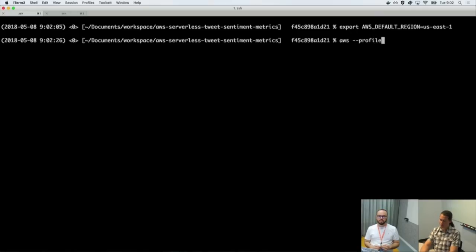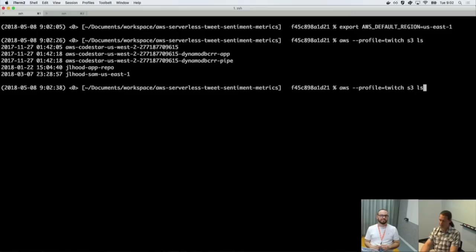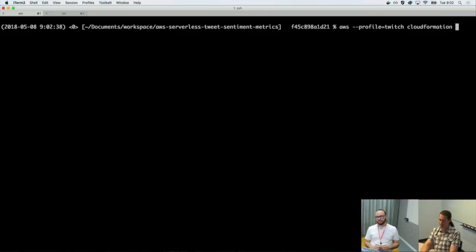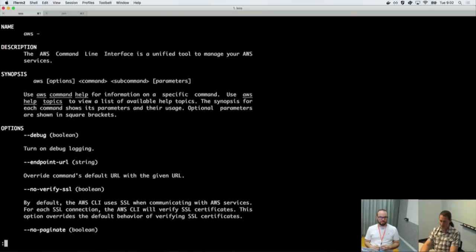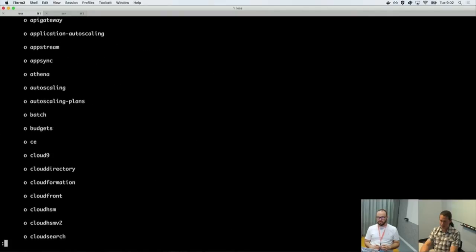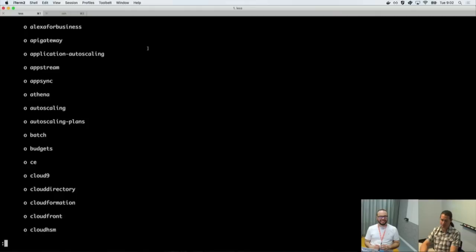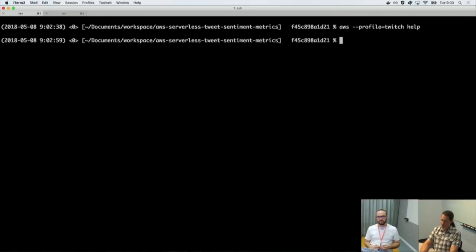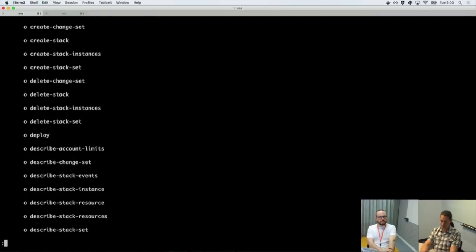So I will use my profile, and it's us-east-1. Now if I called something like CloudFormation, and if you're ever wondering what commands are available, you just type help, and it shows you all the different commands. Sorry, I know I'm flipping around pretty fast here, but on this page there are all the different applications you can use. So if I look at CloudFormation, I can type cloudformation and then help, and it tells me all the CloudFormation commands available.